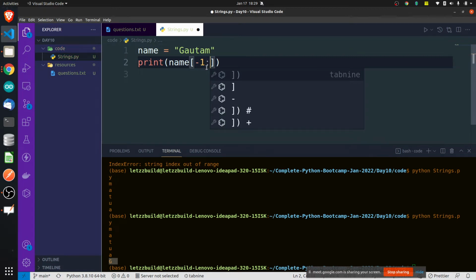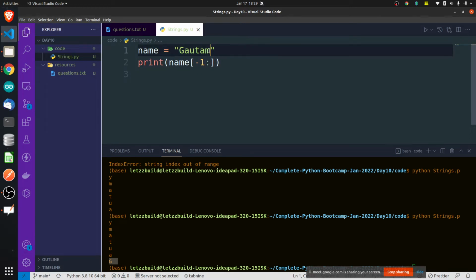If you type -1 and then a colon and don't write anything, it will start from -1 and take till the end.